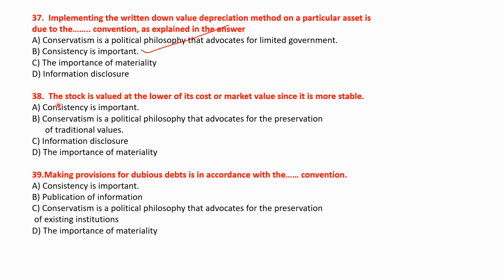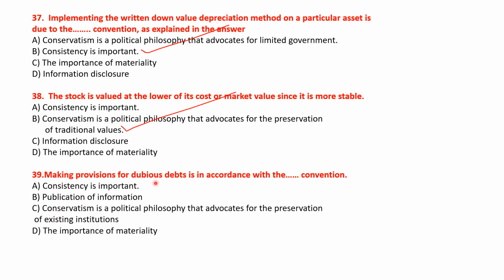Next question: the stock is valued at the lower of its cost or market value since it is more stable. Let's see the options. Consistency is important, conservatism, information disclosure, and the importance of neutrality. Okay, so here the right answer will be option B. Option B will be the right answer of this question. Let's see the next question.